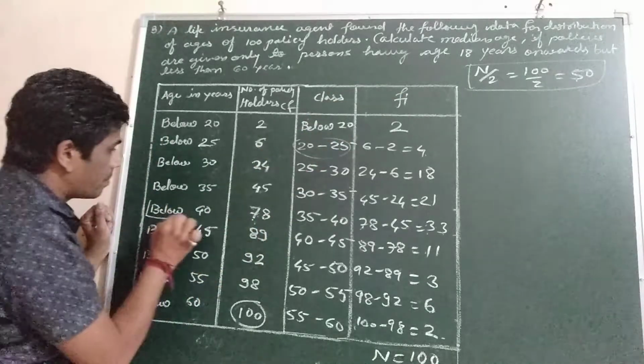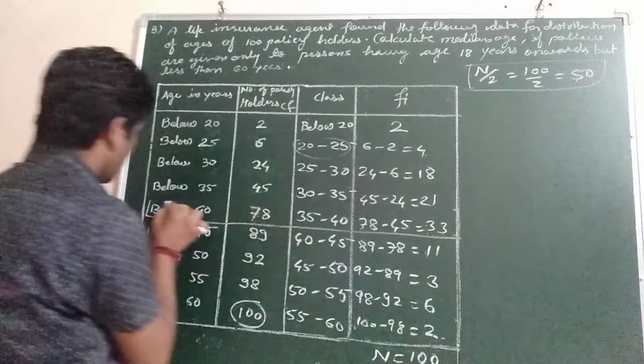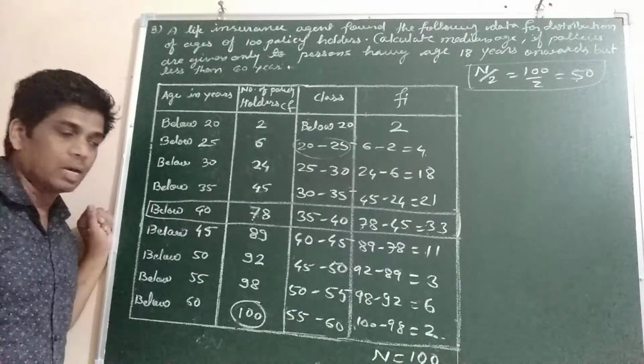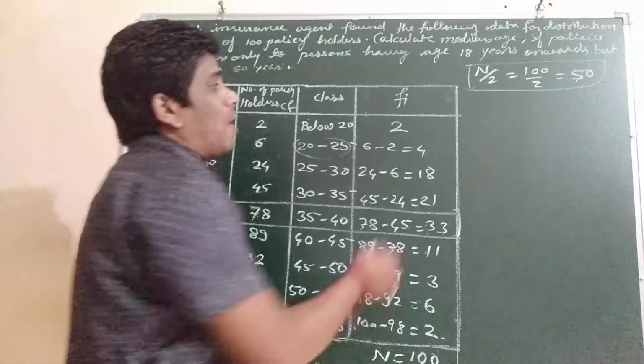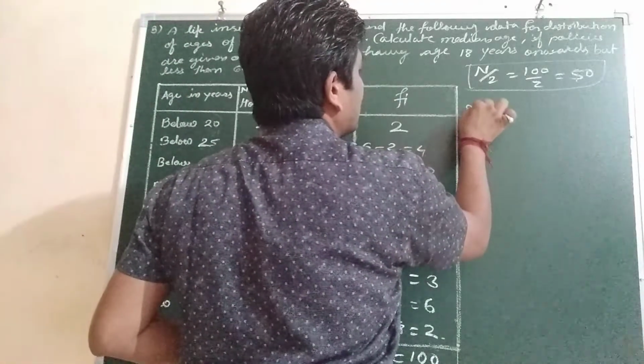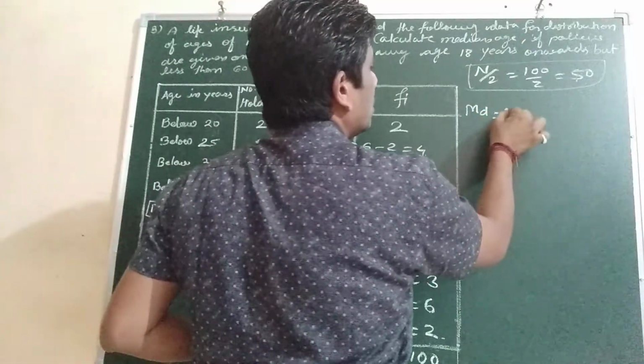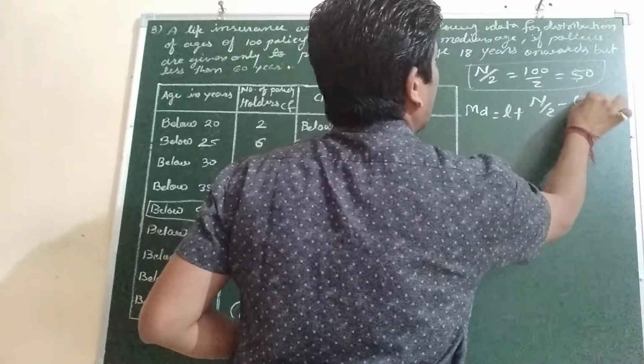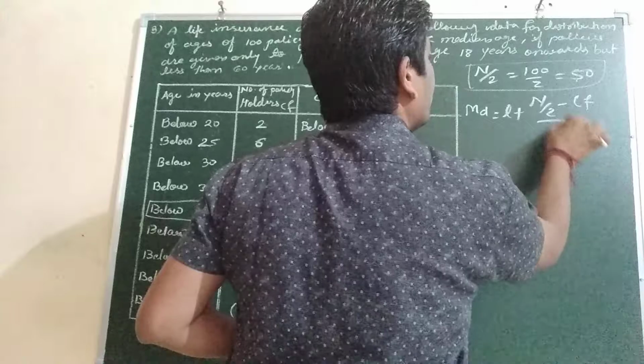So this class will be the middle class of the given data. Now the formula for median: Median equals L plus n by 2 minus CF upon F into H.